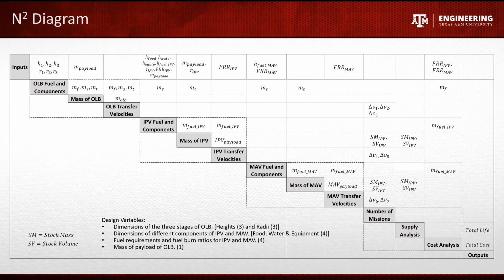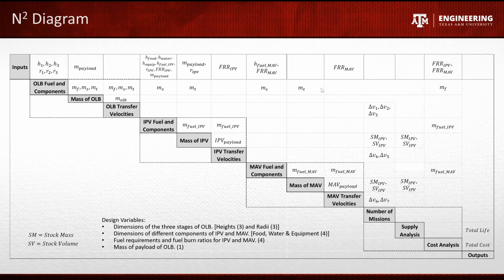Here, inputs are the design variables. H1 to H3 and R1 to R3 are the heights and diameters of each stage. Mass of payload, heights of food, water, equipment, etc. As we consider these food, water, and equipment to be volumes, the radius of this volume is RIPV. FRR is fuel remainder ratio, which is the ratio of fuel during transfer maneuvers.